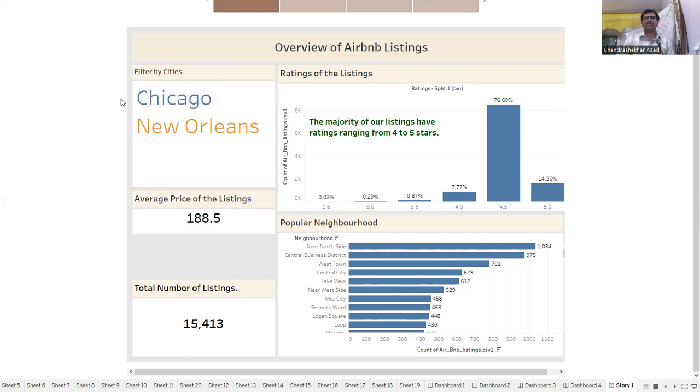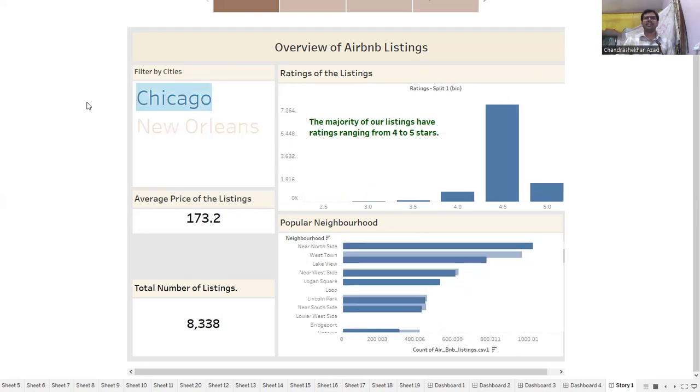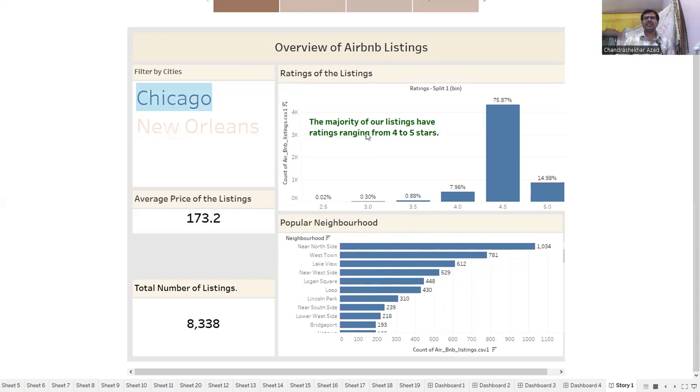If we talk about the individual city, Chicago, then here also 99% of the listings have a rating between 4 to 5 stars. 75% of the listings have a rating of 4.5, and about 15% of the listings have a rating of 5. The average price of the listings is 173.2 and the total number of listings here is 8,338.